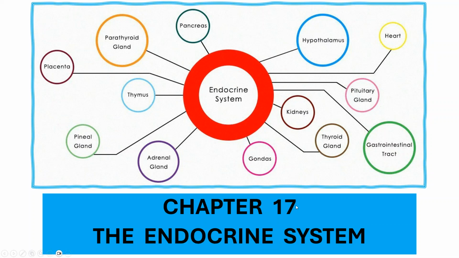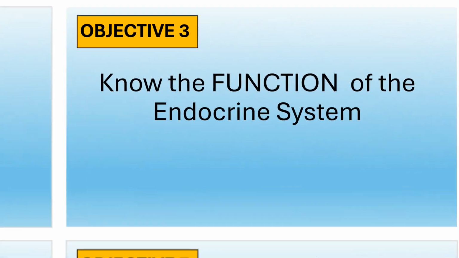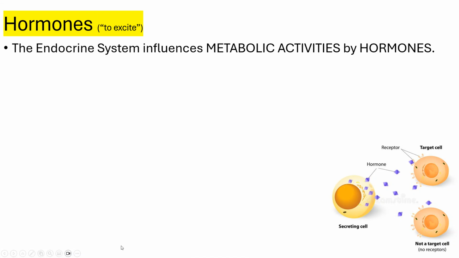Hello, today we're going to take a look at the endocrine system, chapter 17, objective 3. So I'm just going to scroll over here. And objective 3 is know the function of the endocrine system. So the endocrine system influences metabolic activities by hormones. Now, hormones mean to excite.